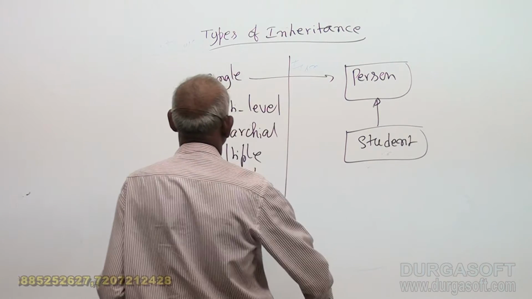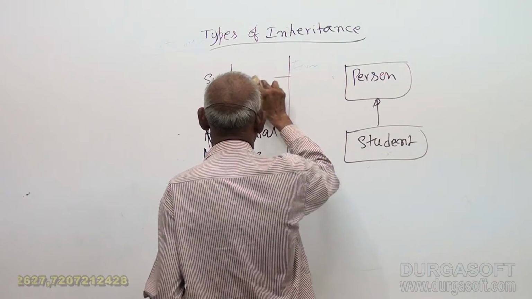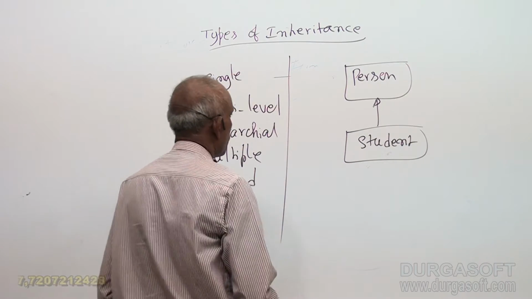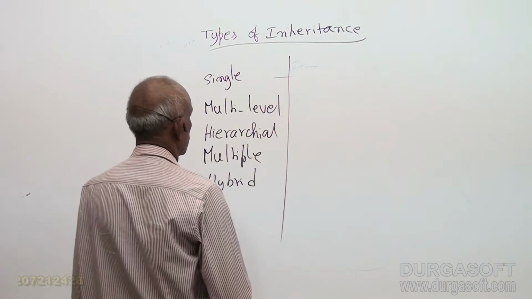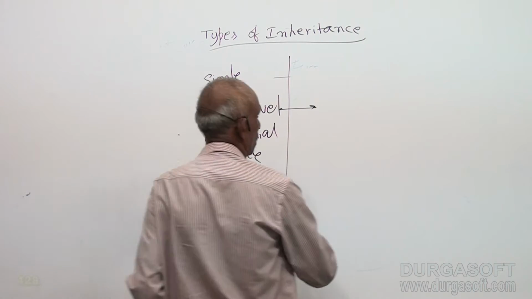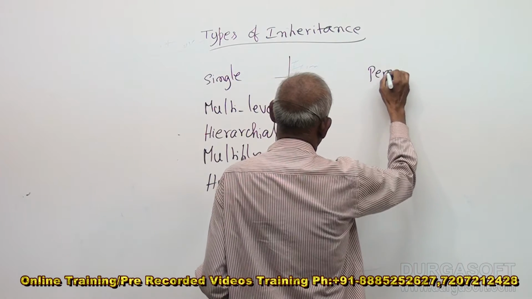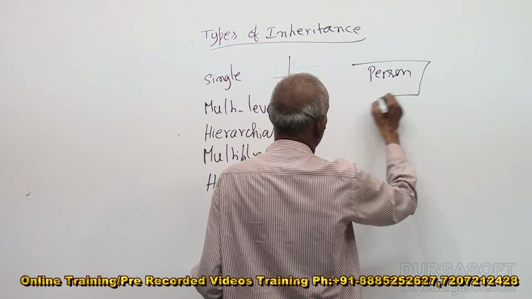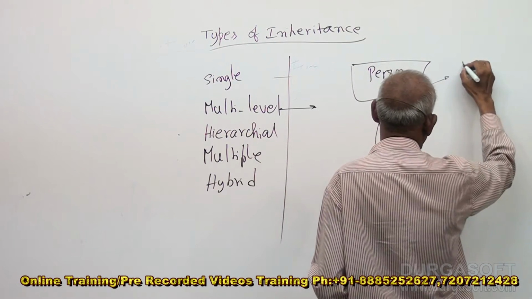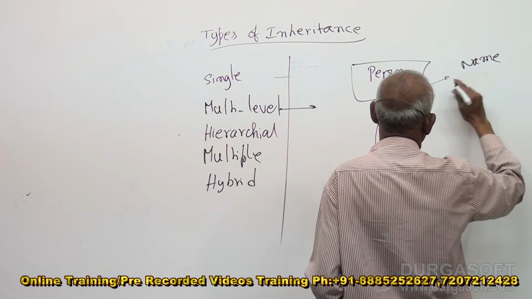Next, multi-level inheritance. For a multi-level example, take the person class. This has name, age.